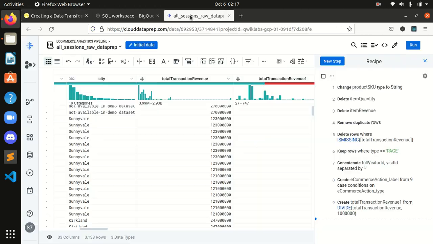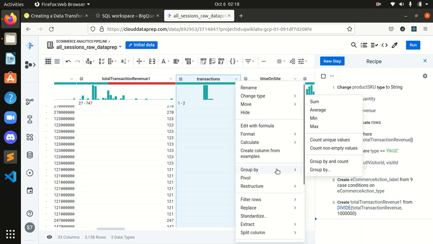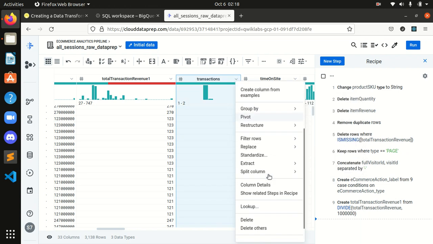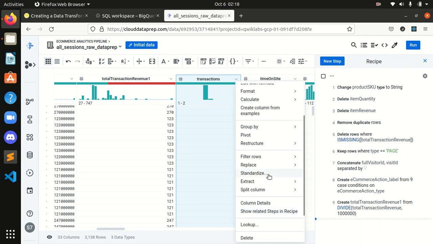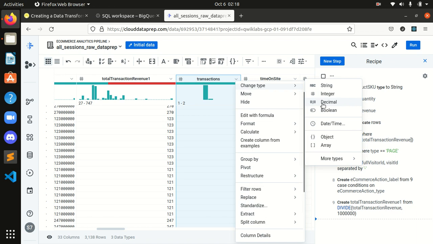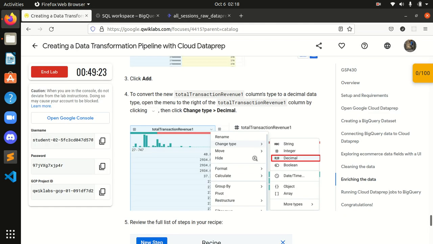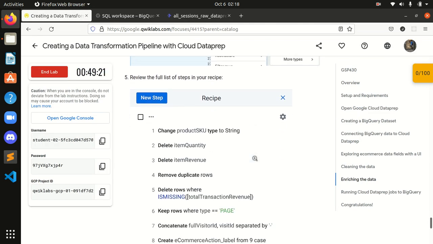Now convert the new total transaction revenue 1 column to decimal with change type. This column is created, right? We have to change it to decimal, guys. For that, we click on this part so options will come. Then we select change type, and from here I will click on decimal. So guys, as you can see, we have the values in decimal. And after this, review the full list of steps in your recipe.